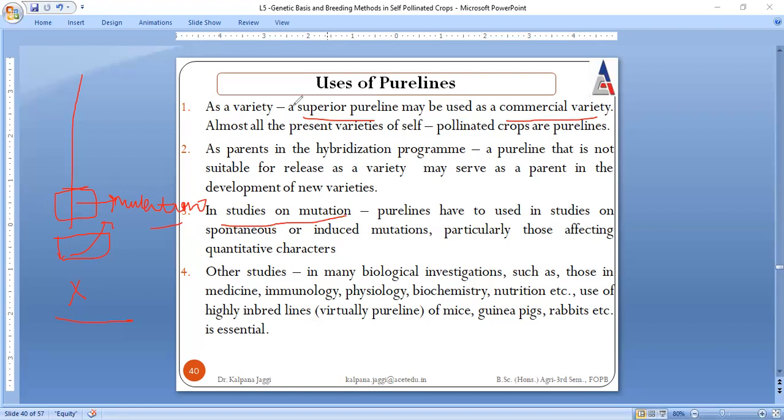Other studies can also be carried out, like biological investigation in medicine, immunology, and physiology, because agriculture is not a single discipline. It is connected to other disciplines also, so we could study other parameters along with this breeding aspect.